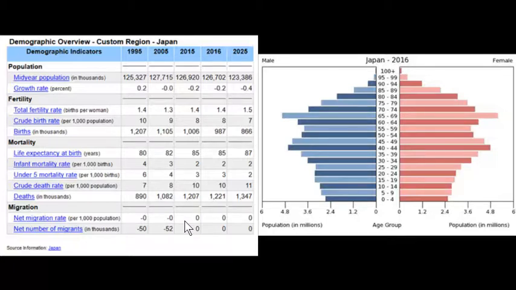Now things are starting to change in Japan. Policy is starting to open up, and that's why we see a zero. It's not a negative zero anymore. It's actually a zero. And so what's happening there is we see a young population kind of missing on that population pyramid on the right-hand side. So they're finding the need to find workers, particularly young workers. They're getting those workers from the Philippines, from Vietnam, from China. They're getting those workers from nearby that are satisfying kind of that shortage in labor from an overwhelmingly young population.